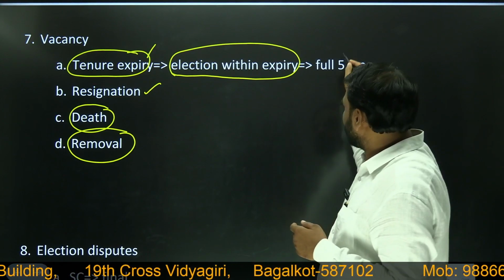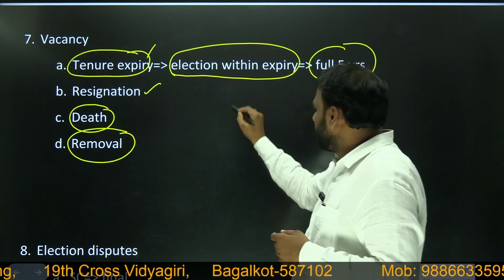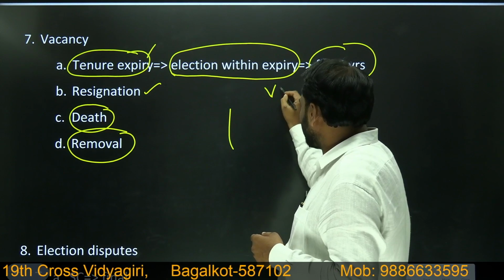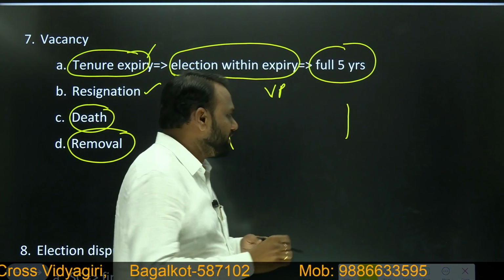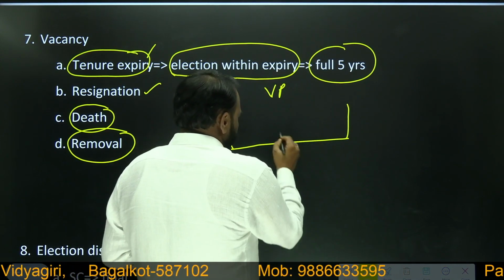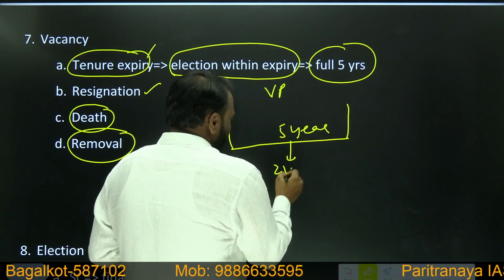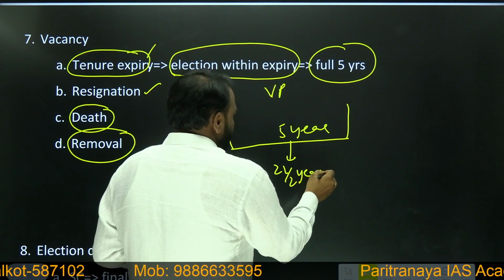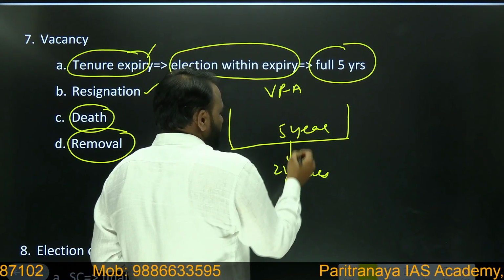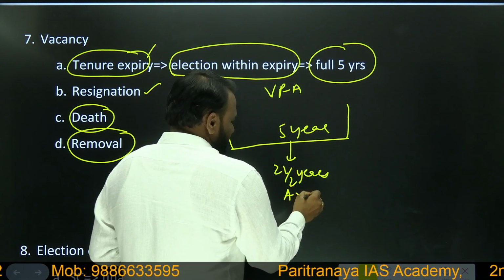Next, one more very important point. Full 5 years: a person who has been elected as Vice President. Let us assume this is a 5 year period. After 2.5 years, this Vice President, called A, resigns.